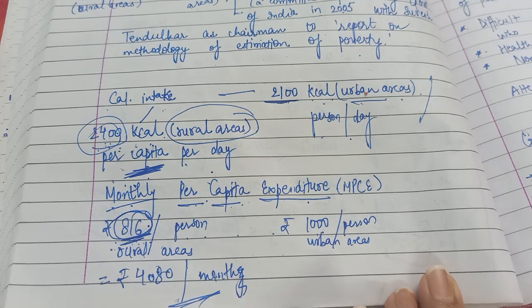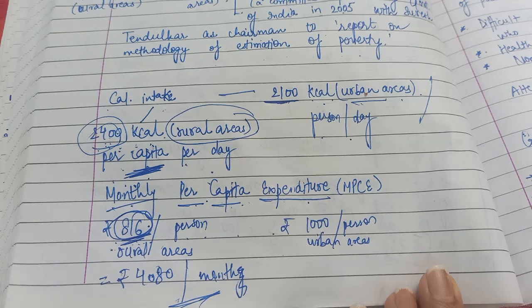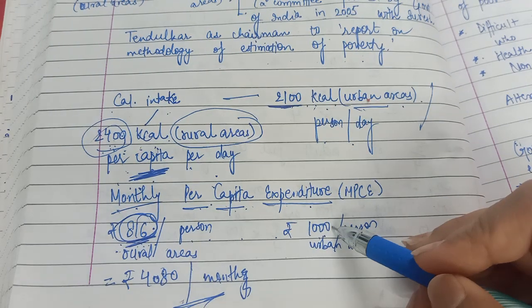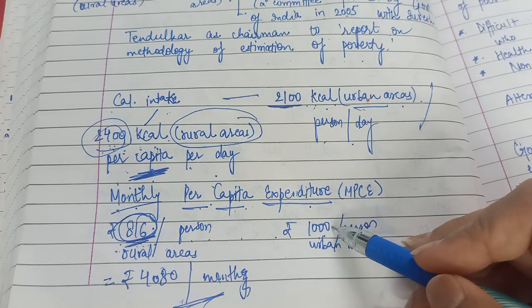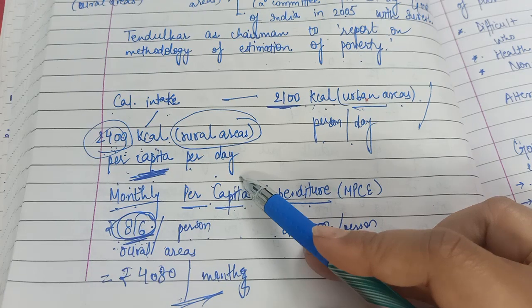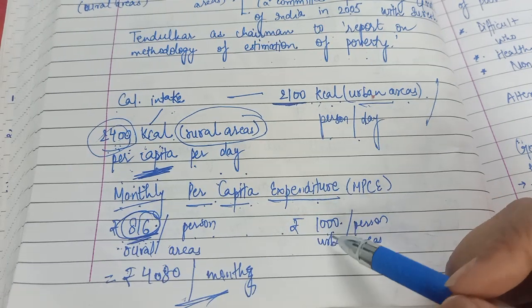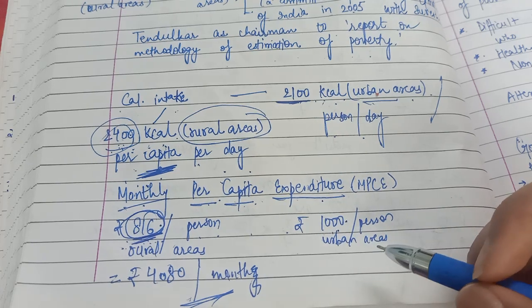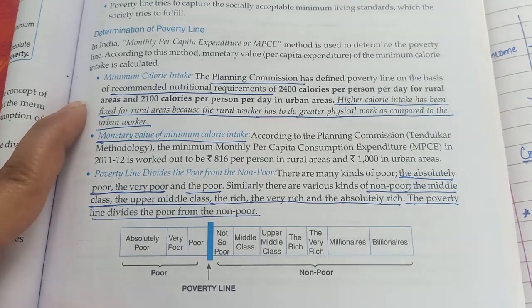This is why, because the prices of these essential commodities is higher in urban areas as compared to rural areas. So even to consume less number of calories, they need more amount of money. To consume less than what rural people are consuming, they need extra money because prices of essential commodities are higher in urban areas.